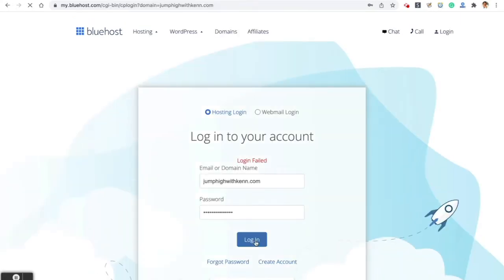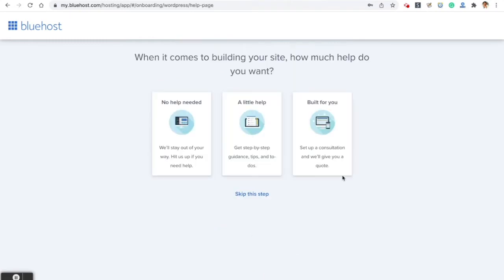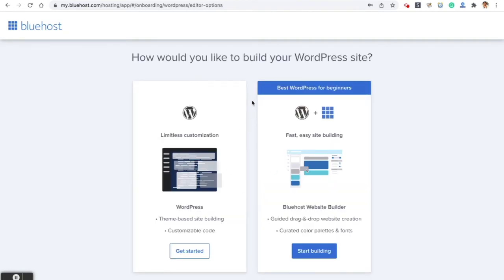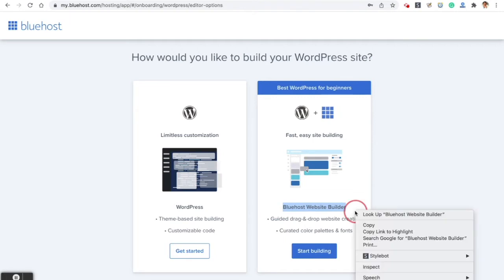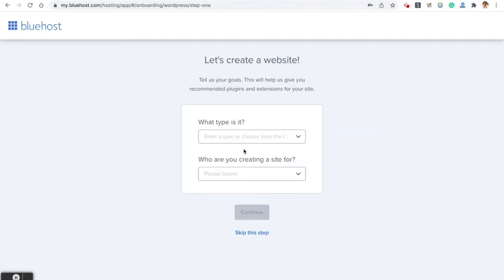Login. Okay, here we go. It's the beginning of your adventure. Create your website. Hit that. How much help do you want? For now, no help. Purpose is business. And let's just leave it with limitless customization. Let's not use their Bluehost website builder because I'm going to show you how WordPress works. So on the left, limitless customization. Click on the left one, get started.